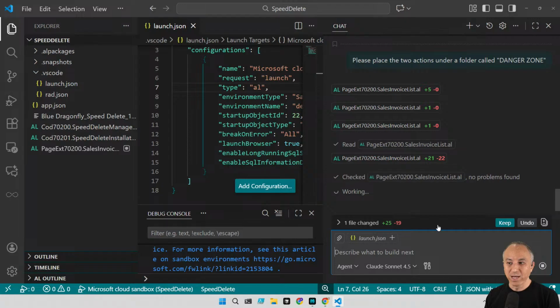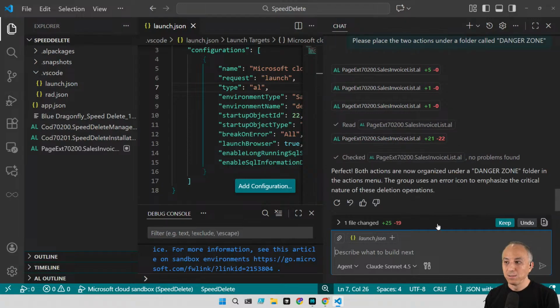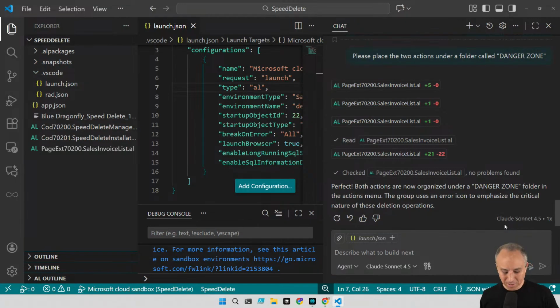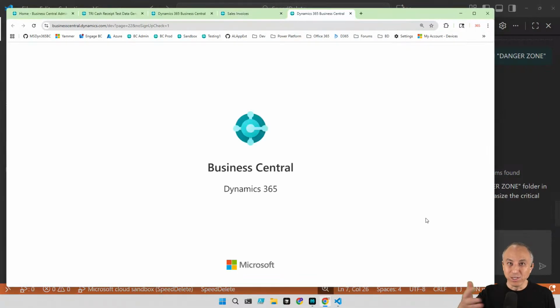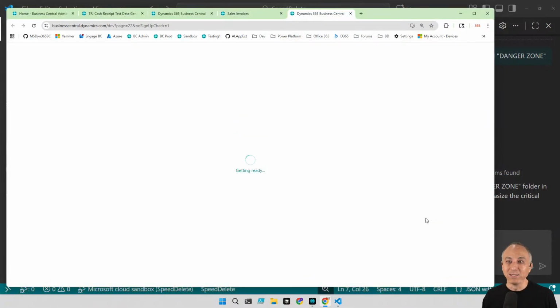No problems found. Perfect. Danger zone folder in the actions menu. And what's great is this group uses an error icon to emphasize the critical nature of these deletion operations. I love it. So let's keep it and let's Control F5 it and check out our new Kenny Loggins menu. And when I mention that to the younger consultants, they have no idea what that means. So, yeah, sign of my age.